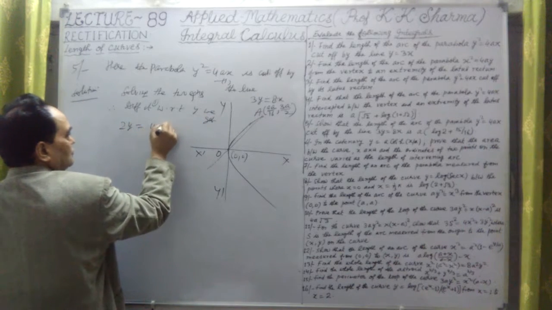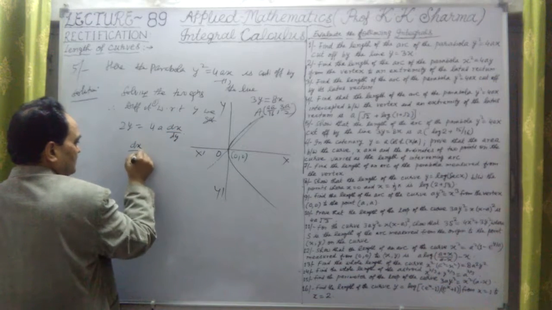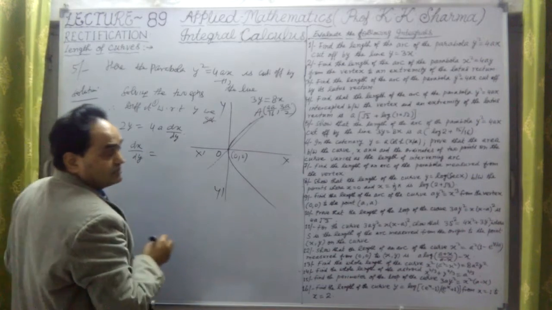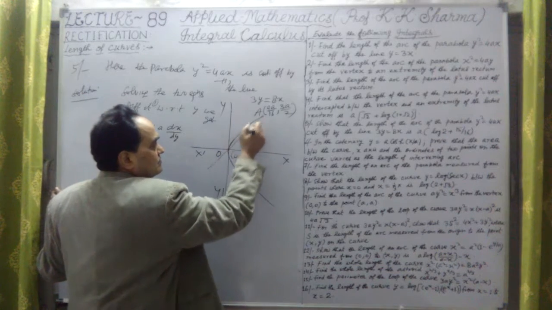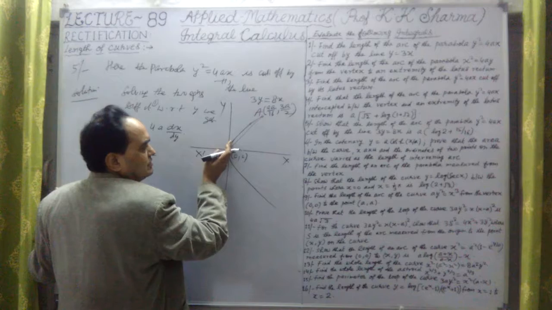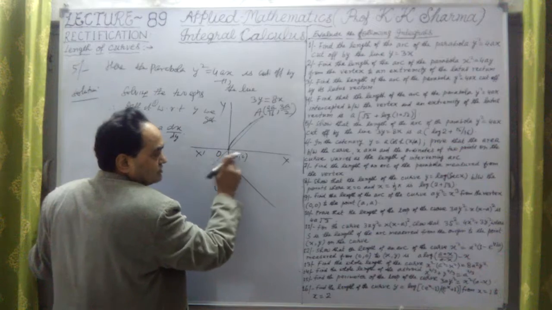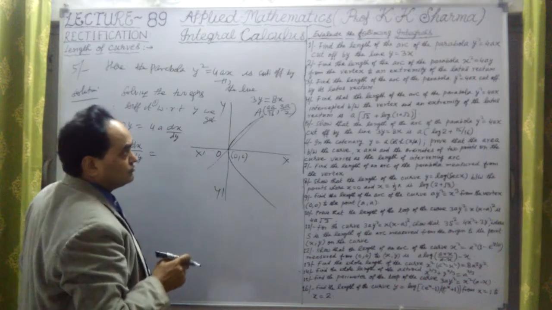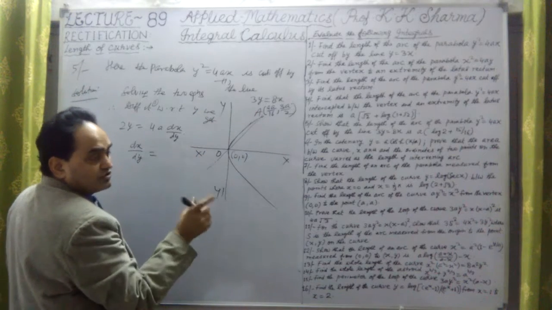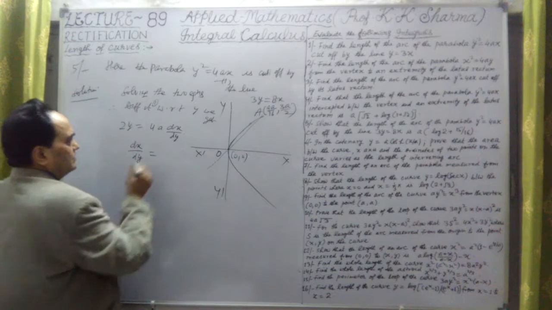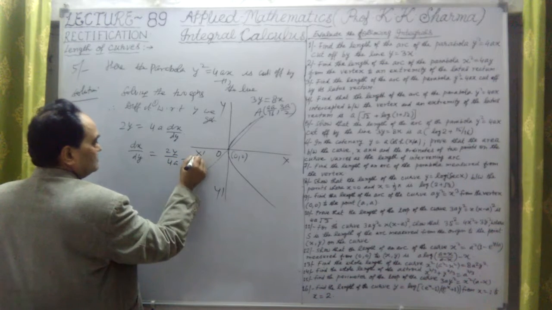We get 2y equal to 4a into dx/dy. Therefore dx/dy, why? Because this is in the first quadrant, and the curve is going along the y coordinate. So by length we have to find out from 0 to this length. If it is in terms of this, then we find the ordinates. If x squared is equal to 4ay, in that situation the curve will be a parabola, and the length will be between those ordinates. Now in this abscissa, dx/dy we have to calculate. So therefore dx/dy is 2y upon 4a, which is nothing but y upon 2a.